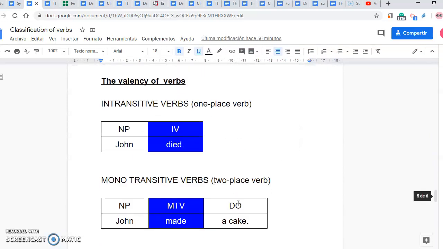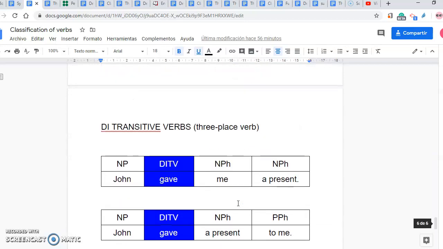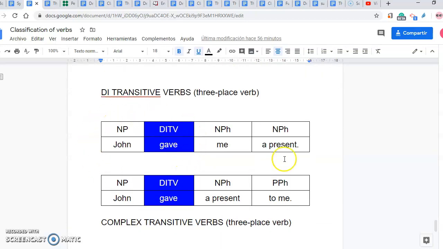So here in the summary that I wrote for you, we've got ditransitive verbs, but it needs two versions. It's a three-place verb. As you can see, obligatorily we need a subject, obligatorily we need a direct object, and obligatorily we need an indirect object and a direct object. But the order in which they are will depend on how we put it. John gave me a present, or John gave a present, and then we are going to have a prepositional phrase, to me.